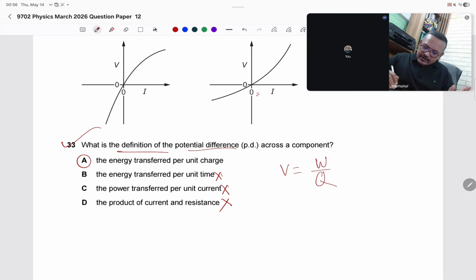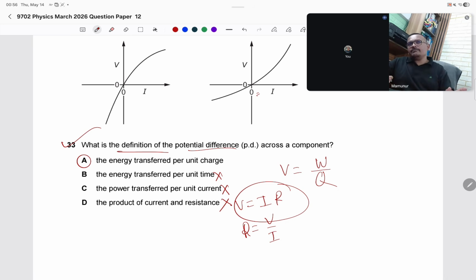Product of current and resistance: we know that V equals IR. This is Ohm's law, right? This is the definition of resistance actually, R equals V by I. Resistance is the voltage per unit current. But this is not the definition of potential difference. The definition of potential difference is V equals W by Q. That is important.